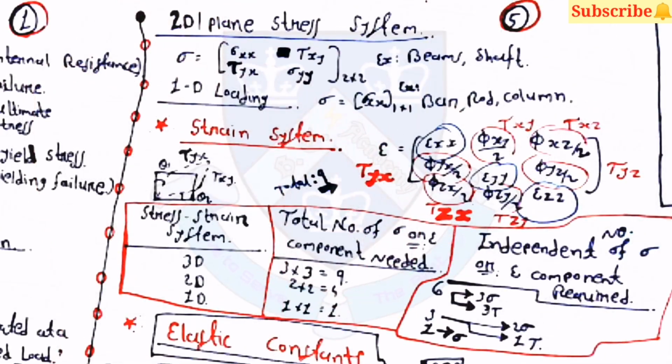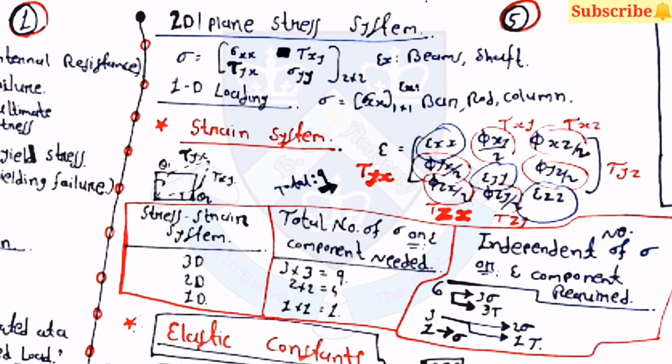Then after that, for the 2D plane stress system, the equation is there. Examples are beams and shafts. And for 1D loading, sigma is equal to sigma xx, a 1 cross 1 matrix. Examples are bar, rod and column. Then the strain system is there. The equation for epsilon you can see there.